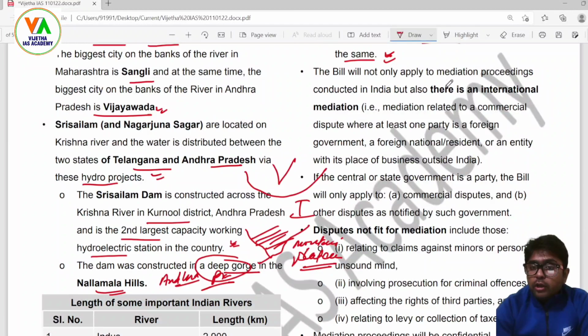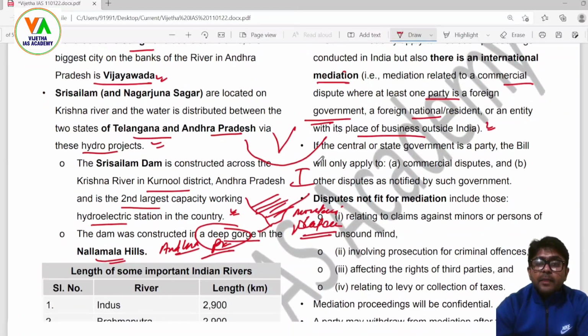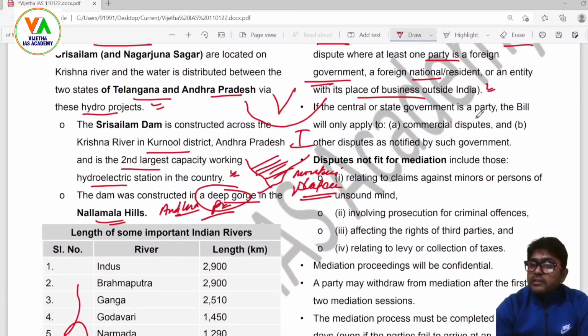The bill will not only apply to mediation proceedings conducted in India, but also to international mediation, that is, mediation related to a commercial dispute where at least one party is a foreign government, a foreign national resident, or an entity with its place of business outside India. If the central or state government is a party, the bill will only apply to commercial disputes and other disputes as notified by such government.